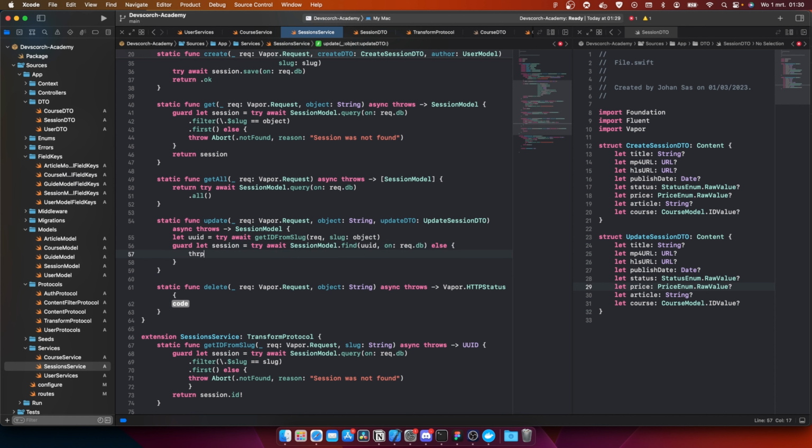Guard let, throw abort dot not found, reason. The reason is gonna be session with ID of backslash UUID could not be found, just like this. So in this case we actually are pasting back the UUID because we actually need it.